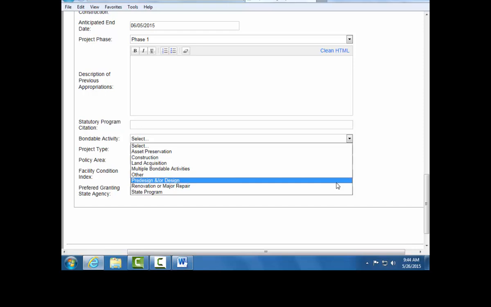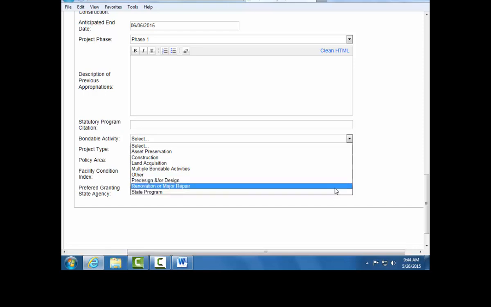Pre-design is the stage in the development of a project during which the purpose, scope, cost, and schedule of a completed project are defined. Design is the stage in the development of a project during which schematic, design development, and contract documents are produced. The renovation or major repair bondable activity is defined in Statute 16B-335, Subdivision 1.